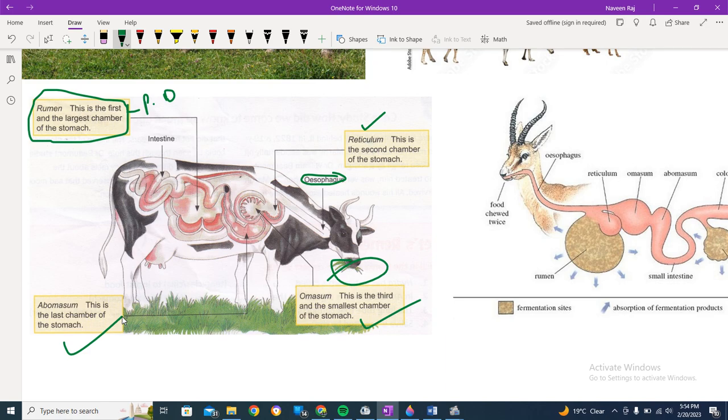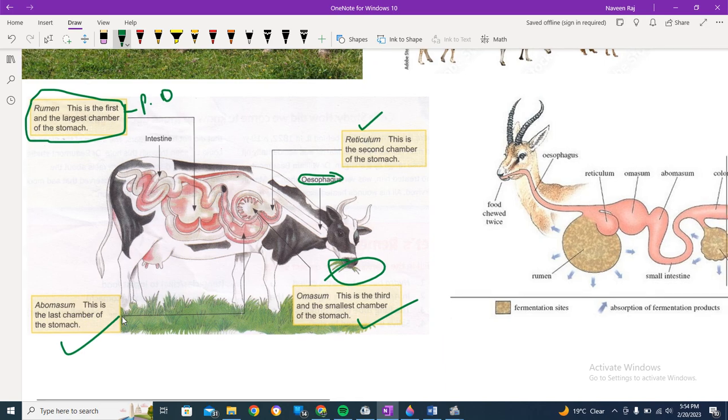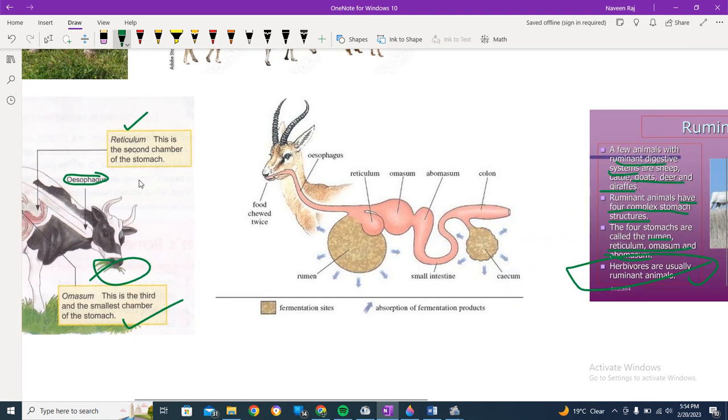This is a complete process and many people don't know about it. The food is chewed twice: once the basic chewing, and the second time after the antiparallel food transfer back to the mouth, where the cellulose digestion takes place again.